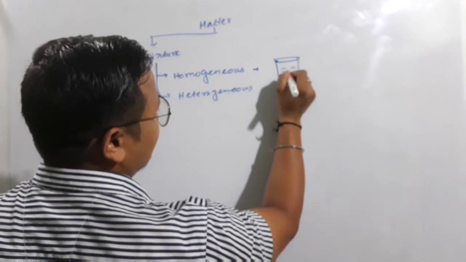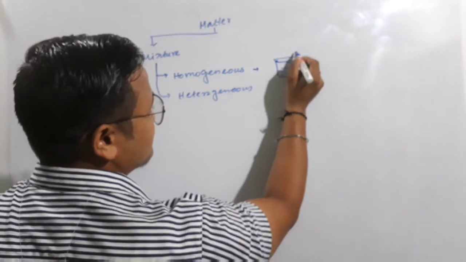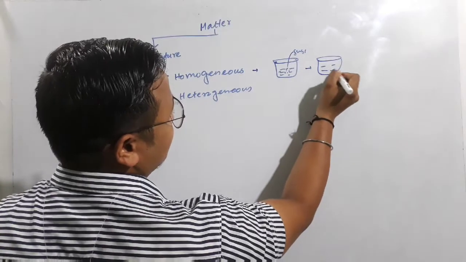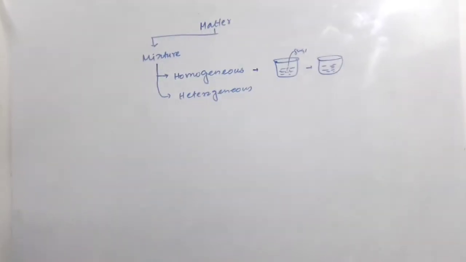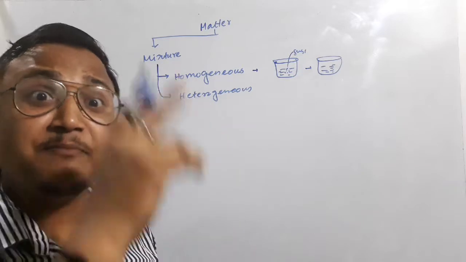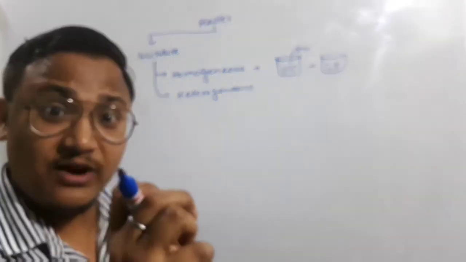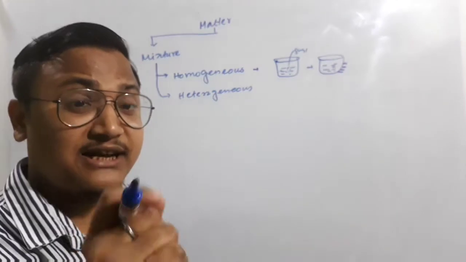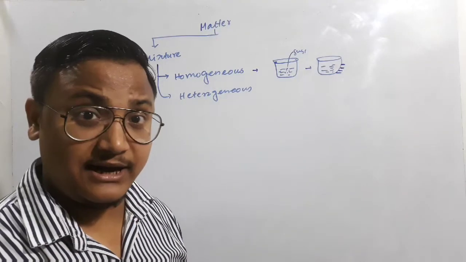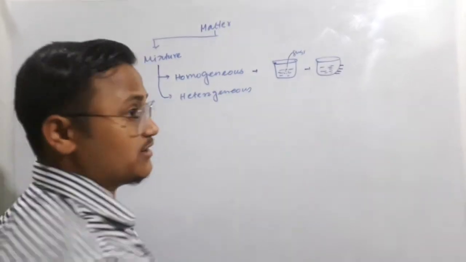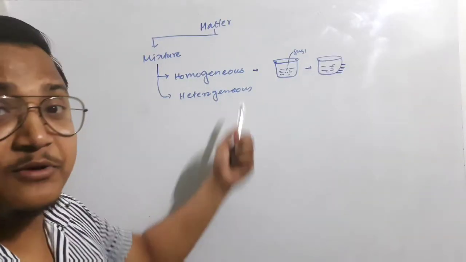Suppose I have water in a container and I pour some sugar in. Once I mix them properly, we will have this sugar water solution. Now in this sugar water solution, students, we can't identify the sugar particles, right? They are getting mixed completely throughout the mixture. That means whatever the level of water, if the sugar is mixing or dissolving completely, the sweetness of the sugar will be equal in all portions of the water. So that is what we are talking about, homogeneous mixture. Clear? Try to go through the definition.